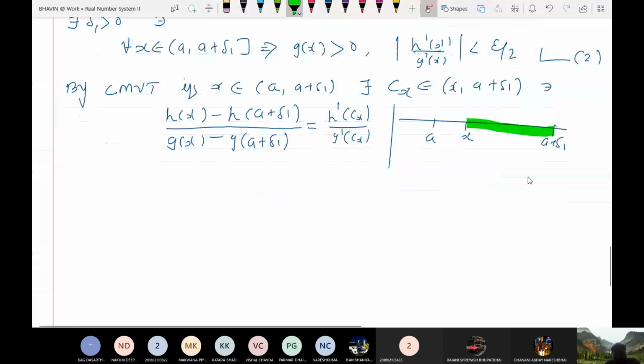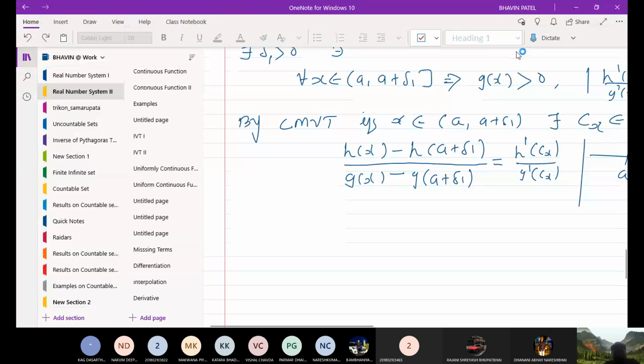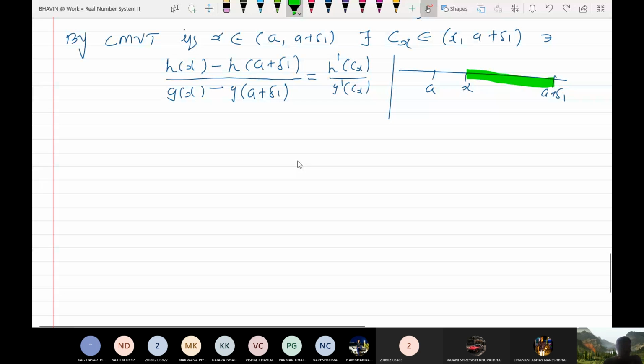c(x) is between x and a plus delta 1. Okay, fine. So now let me call this equation number 3.